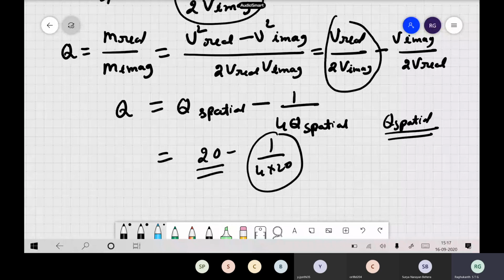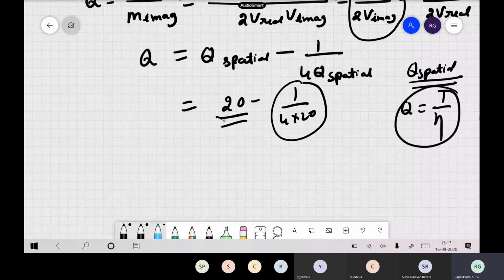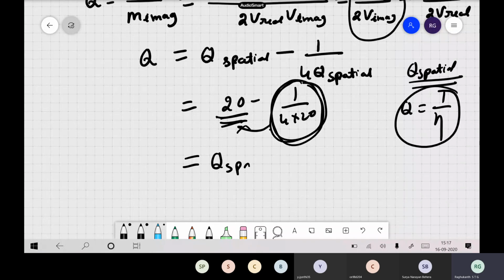See, 5% means 5 by 100. The reciprocal of 5% is 100 by 5. You understand? So q is 1 by eta. So let us say q spatial is 20. Then you have 1 by 4 into 20, which is 1 by 80. Now if I compare 20 with 1 by 4, this will be very small compared to the other term, so you can approximate it as q itself.